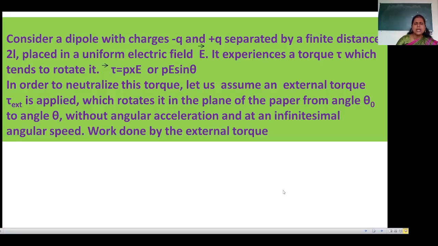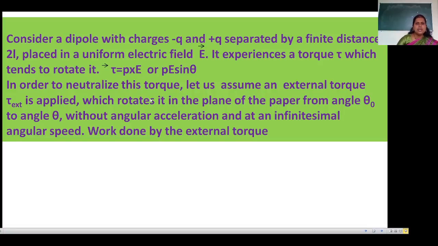Because of this, when plus q and minus q are placed in the uniform electric field, the torque tends to rotate the dipole. In the last lecture we have seen this equation, tau is equal to P cross E, or P E sin theta. Let an external torque be applied, which will neutralize that torque.